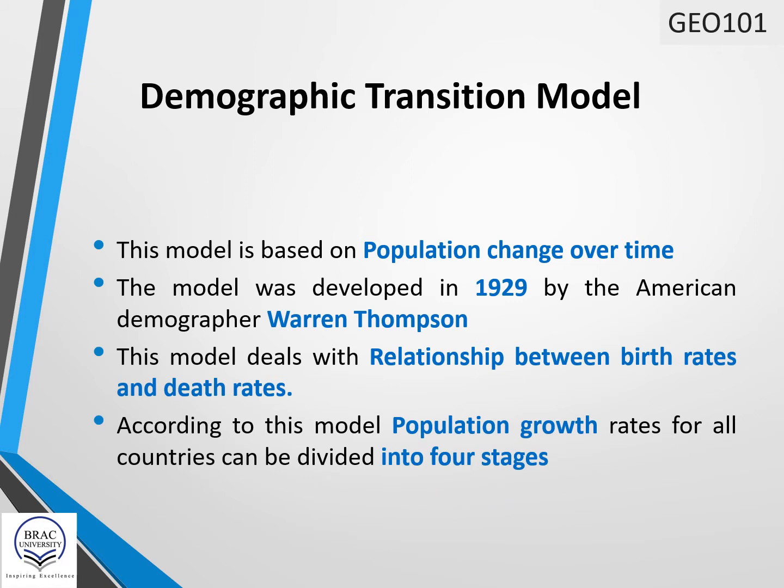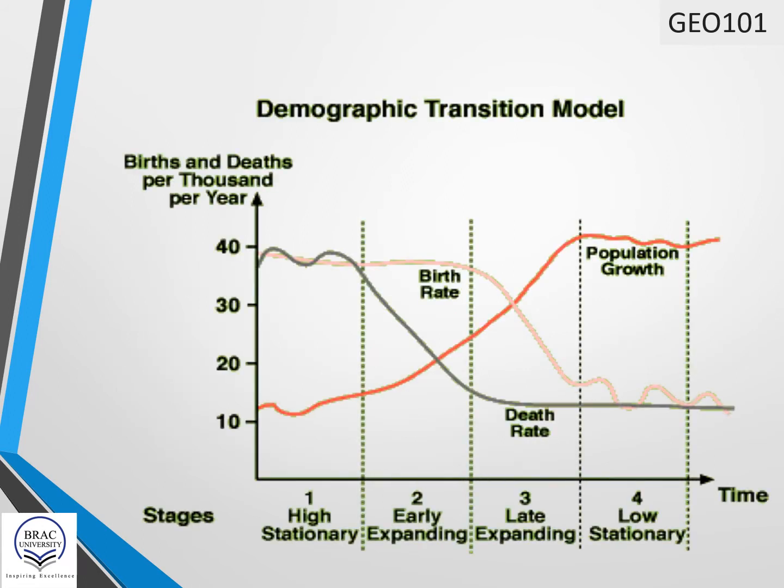According to the demographic transition model, population growth rates for all countries can be divided into 4 stages. This graph shows very clearly the different stages of the demographic transition model. Here are the 4 stages: high stationary, early expanding, late expanding, and low stationary.